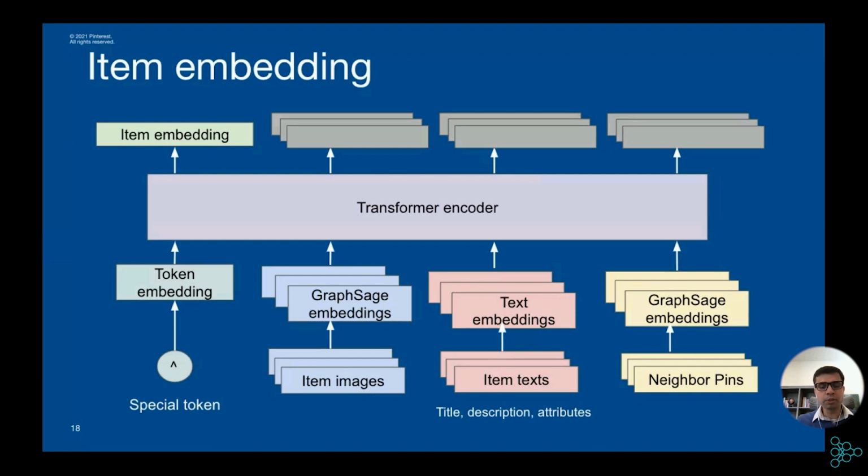We use a transformer encoder to generate the item embedding. So we take all the different item features, the different images of the item, text, and also the neighboring pins from the pin-board graph, and use that as an input to the transformer encoder. For item images, we use the corresponding GraphSage embedding. Similarly, for neighboring pins, we also use the GraphSage embedding. For item text, we use the text embedding. So all this goes into a transformer encoder, and it creates the item embedding.